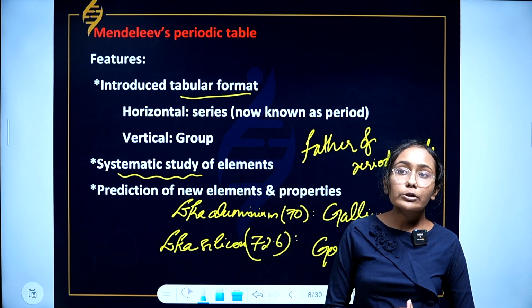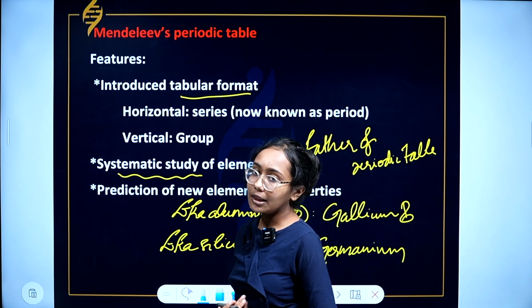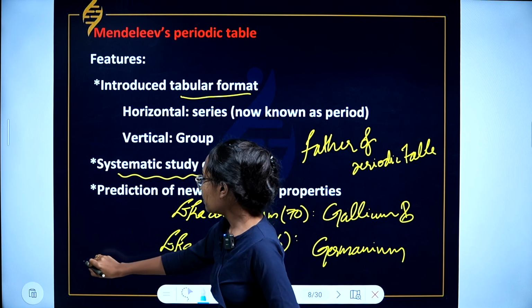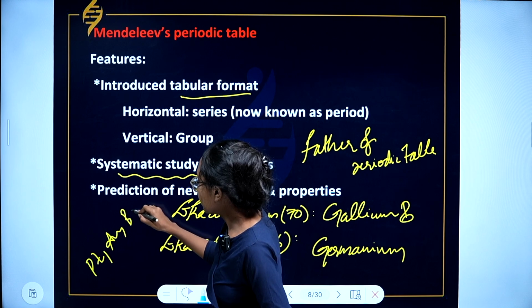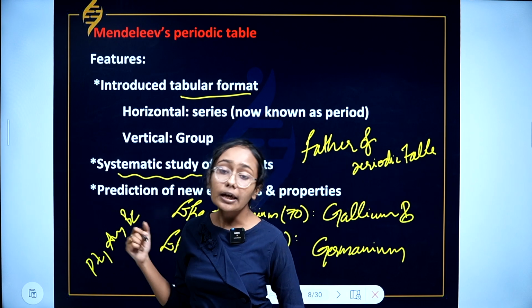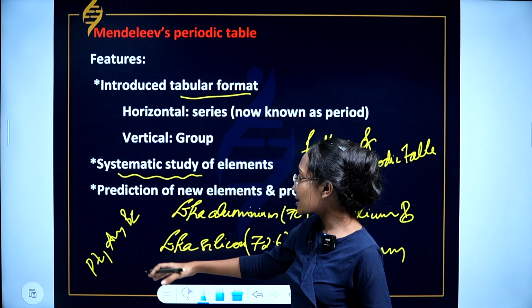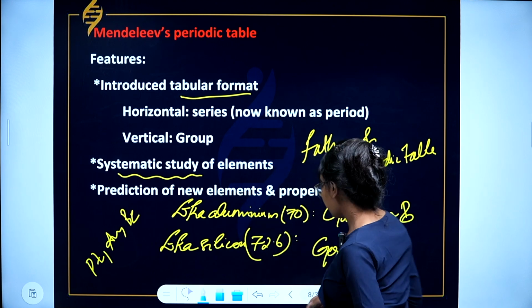He was also able to correct the atomic masses of certain elements, like platinum, gold, and beryllium.